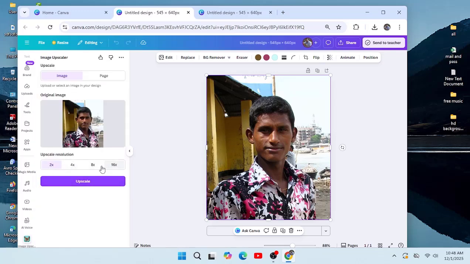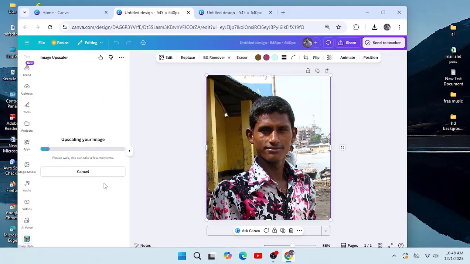Upload your image, then select Upscale Resolution. I suggest choosing 16:9, then click on Upscale. Now it will take a little time to create the high resolution image.